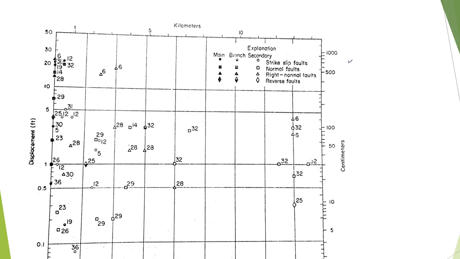All right, so this is another graph showing the fault displacement as related to the distance from the main fault. I mean, how much displacement is produced along the main fault, and then how much is produced along the subsidiary faults. So over here, this is the displacement produced along the main faults, then the branch faults and secondary faults, as a function of the distance from the main fault.